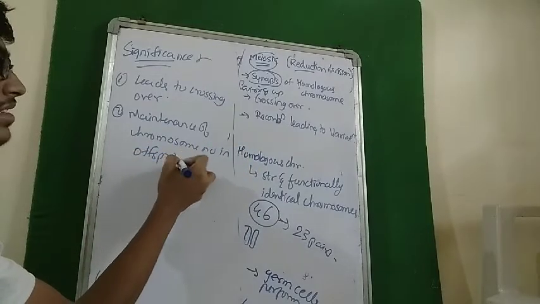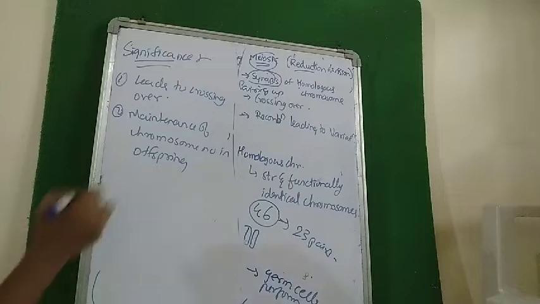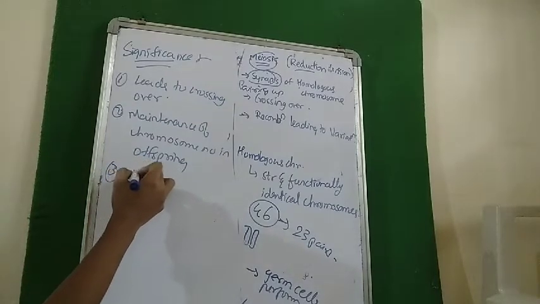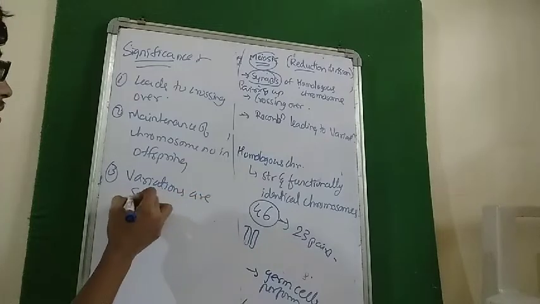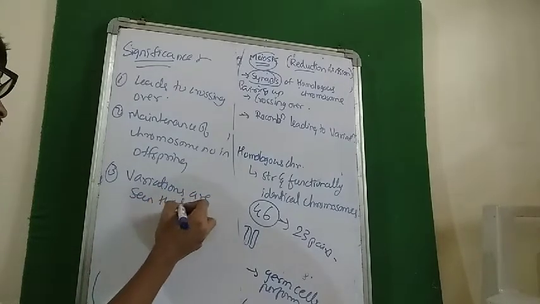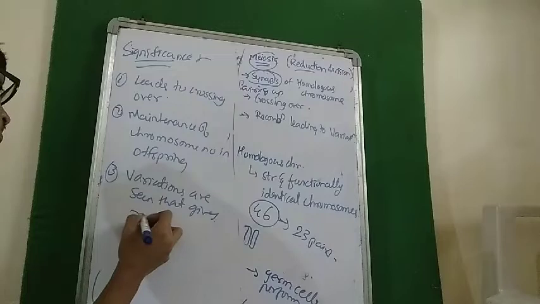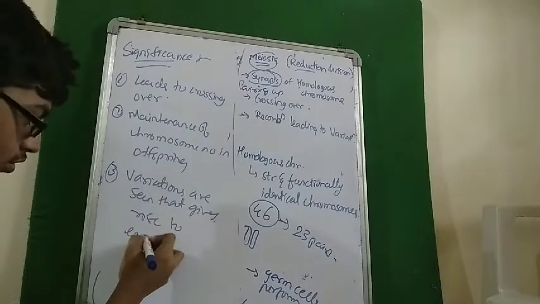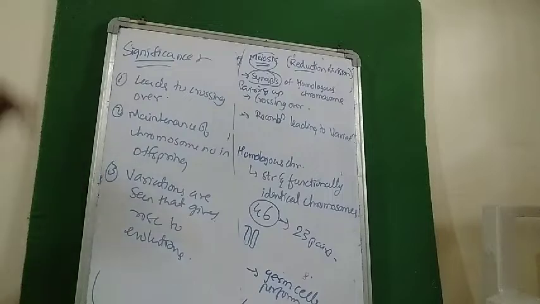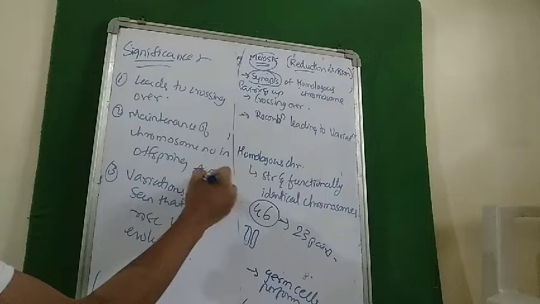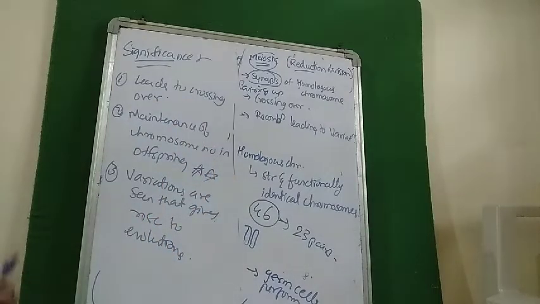I will explain how this occurs. Another is that variations are seen that give rise to evolution. So these are the important significances. Now I would like to explain the important point of maintenance of chromosome number in offspring.